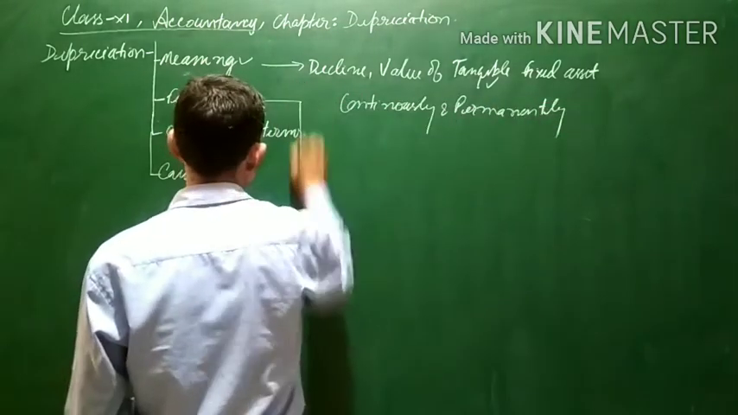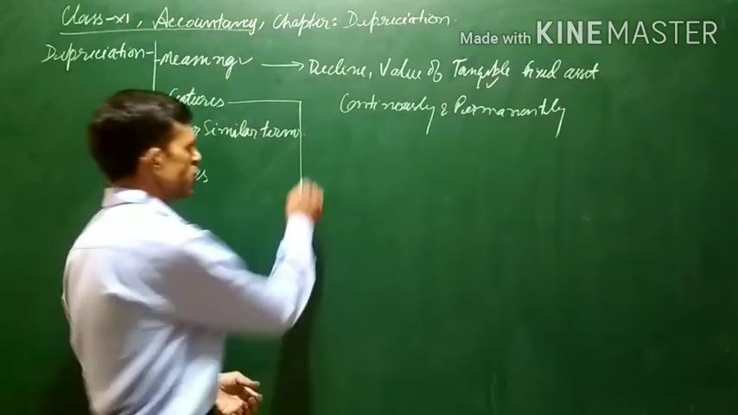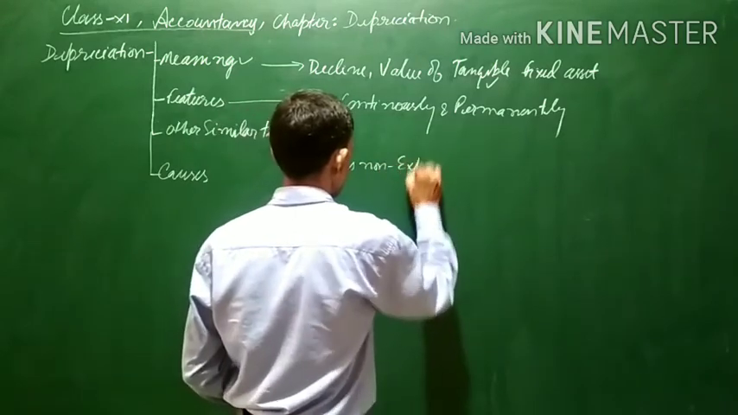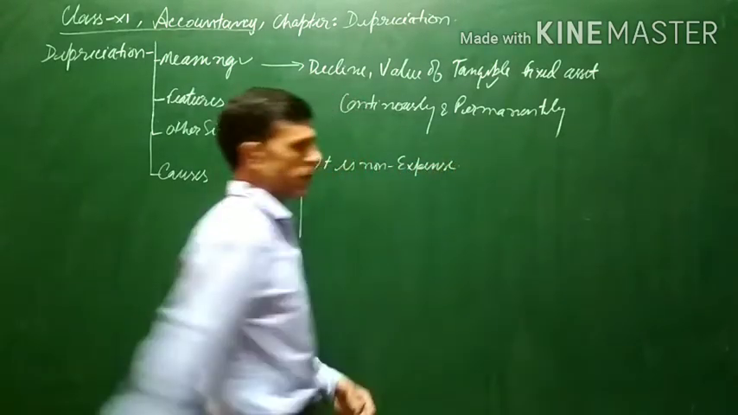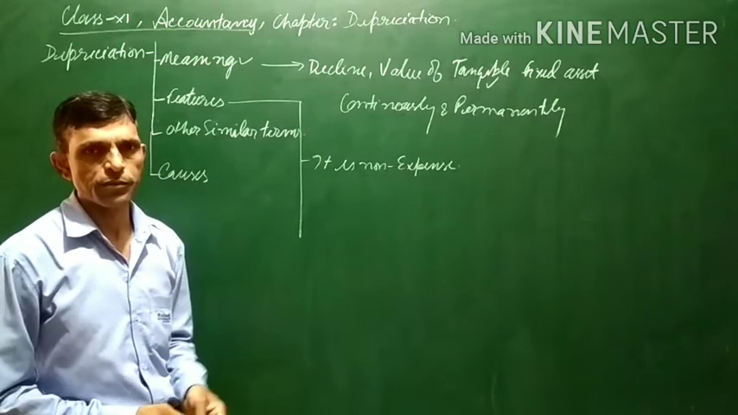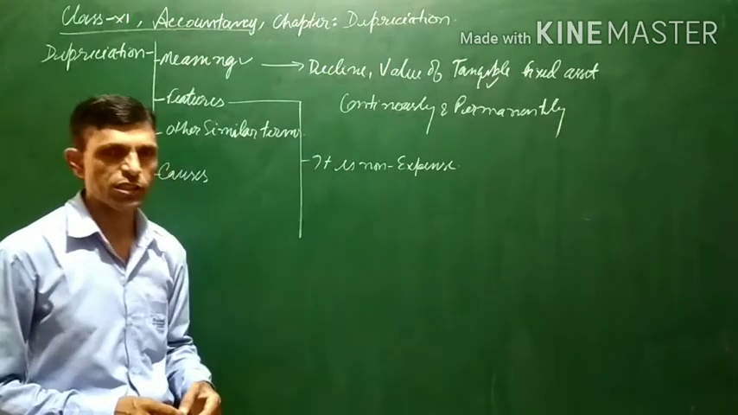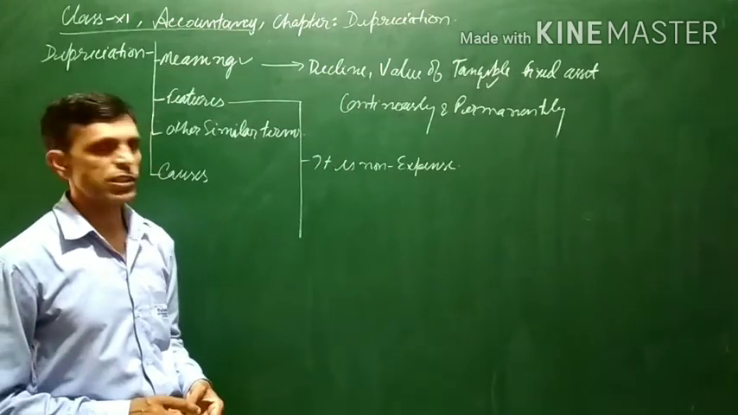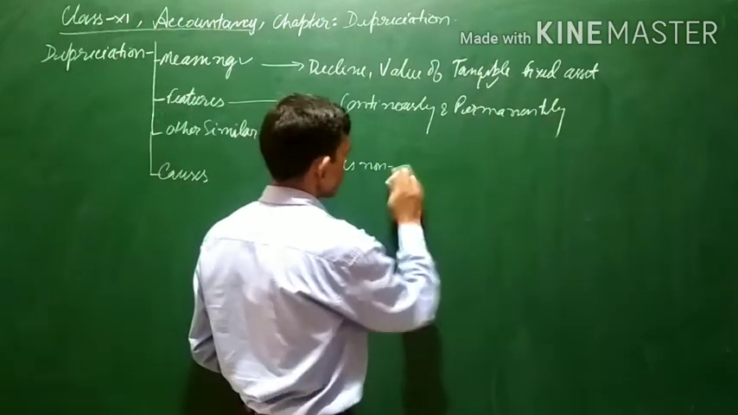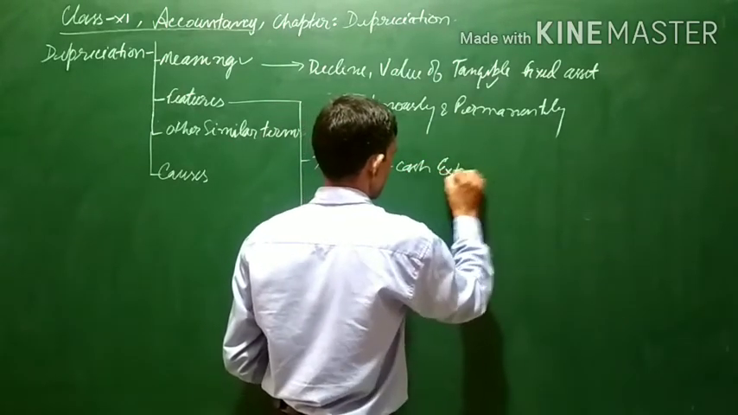Now let us come to the features of depreciation. What are the features of depreciation? The very first, you can say, is that it is a non-cash expense. As we know, depreciation is a loss for the company. The value of the tangible asset decreases, and it is a loss, or you can say an expense for the company. But it is a non-cash expense.